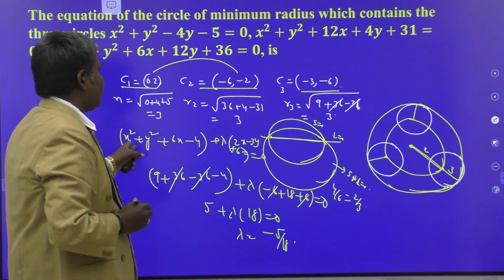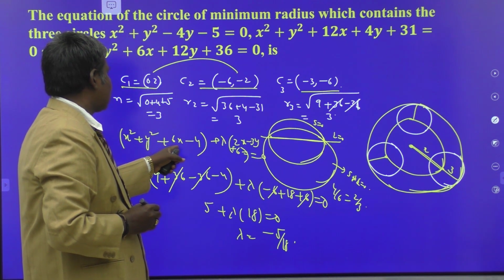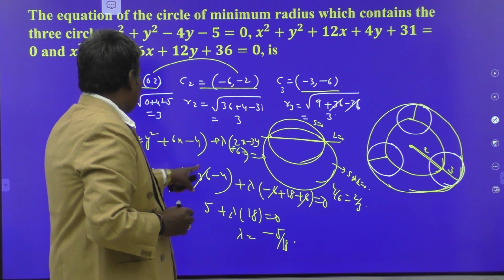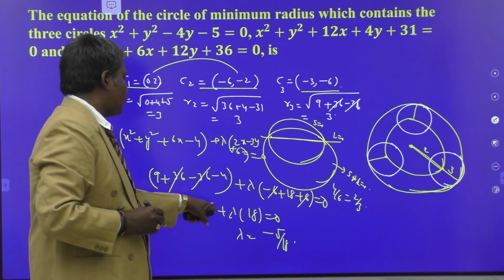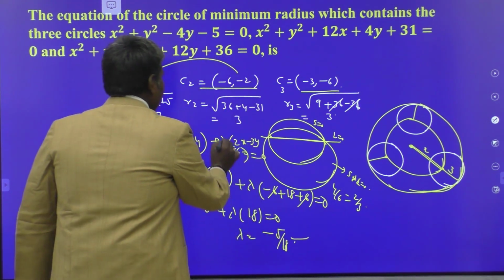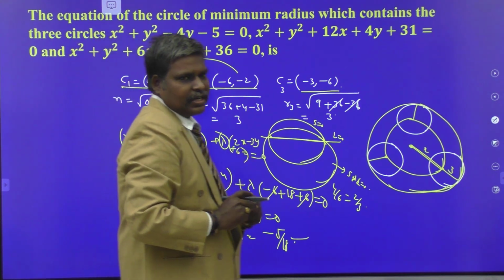Substitute the point once again here. 9 plus 36 minus 36 minus 4. So you get that value. 36 gets cancelled. You have 5 plus lambda times of 18 is equals to 0. You got lambda. Keep lambda here itself. We get the equation of circle.